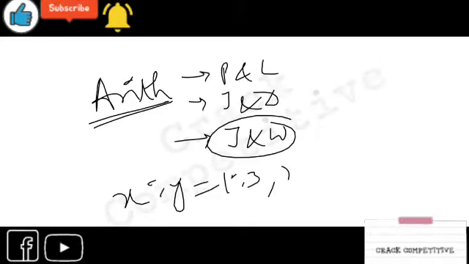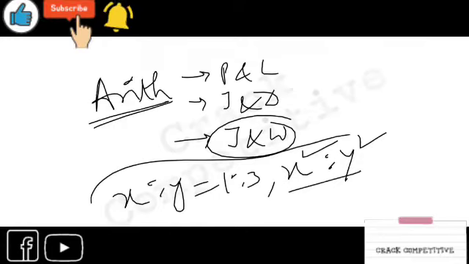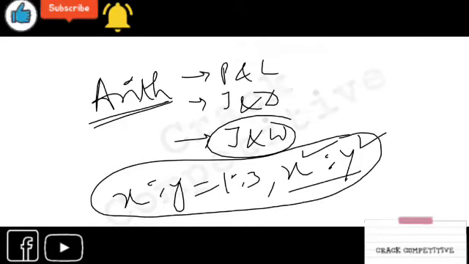What will be the value of x squared is to y squared, right? So it's a very basic thing. There are so many advanced parts also. We will see these problems later in this session.